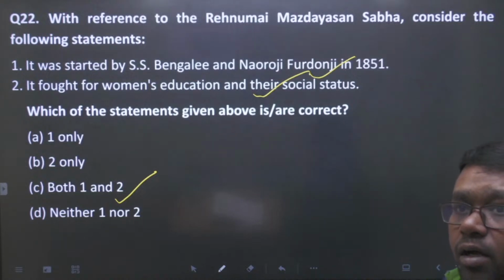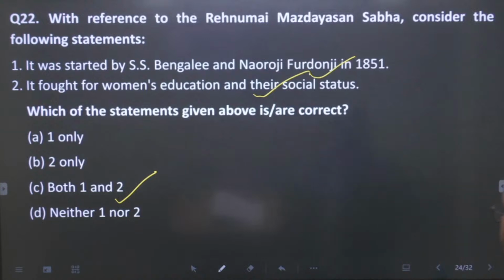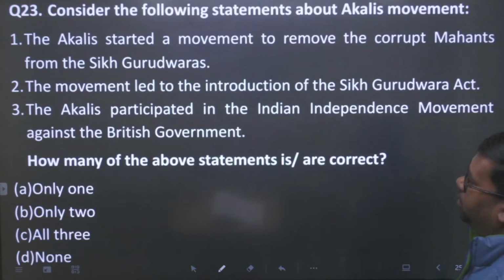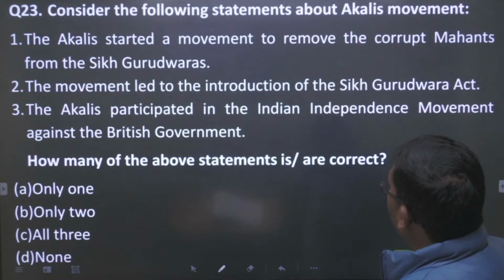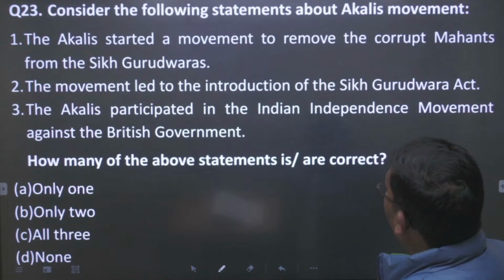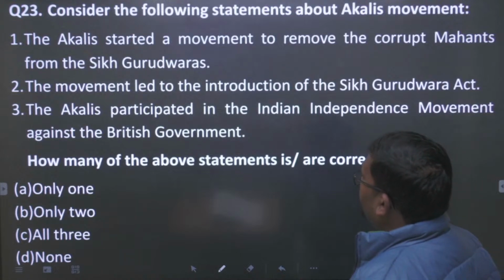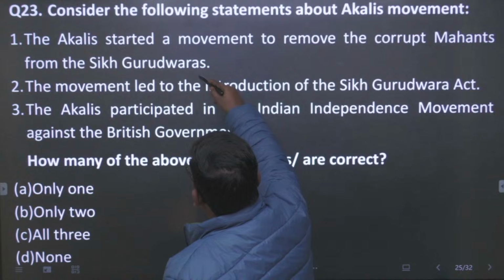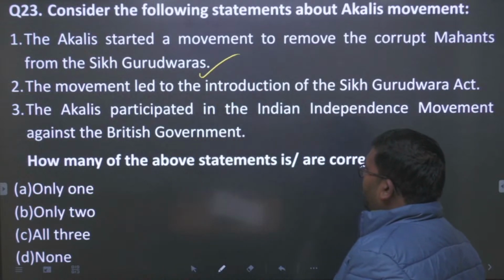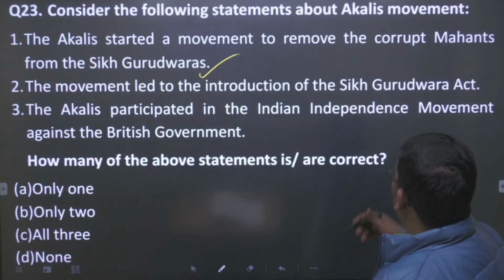Okay, students, got the point till now? So let us discuss the further question. Consider the following statements about the Akali movement. Akalis started a movement to remove the corrupt Mahants from the Sikh Gurdwaras. Yes, this is true, in the 1920s. The movement led to the introduction of the Sikh Gurdwara Act.